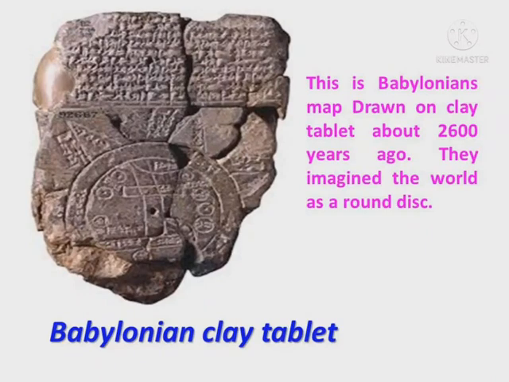The inner circle had all cities, the small circles, villages, rivers, marshes, and mountains they knew about. The city of Babylon was shown in the middle. Behind the inner circle was a bitter river or salt water ocean, in which were 7 triangular islands.